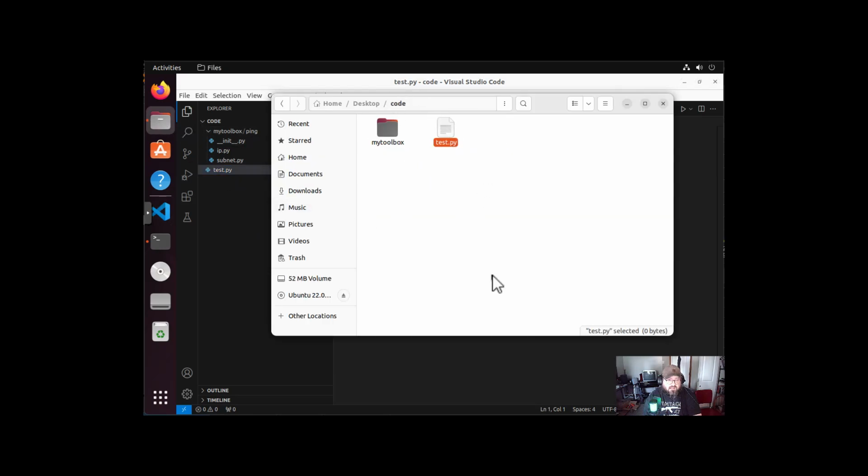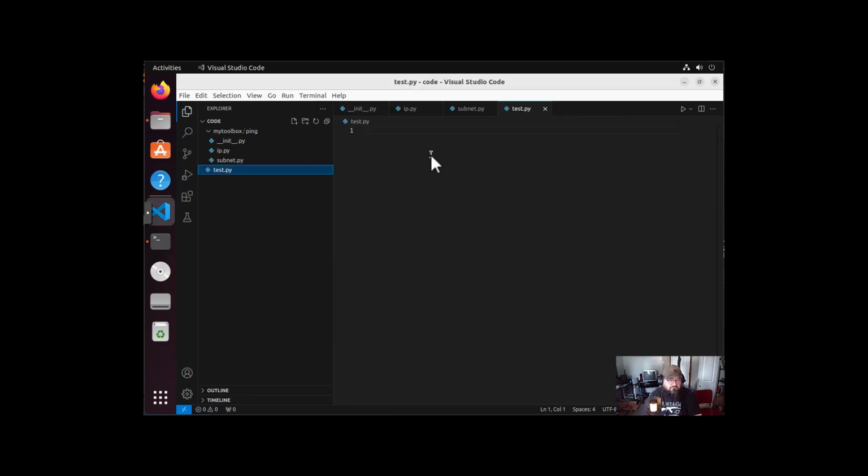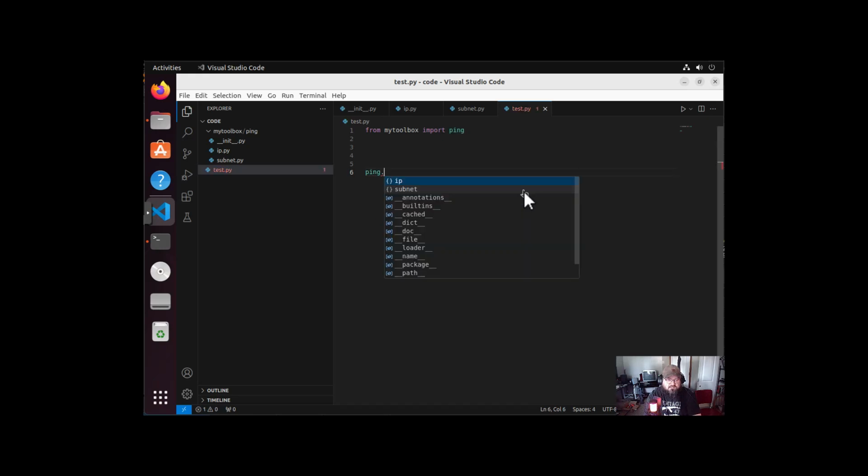It would be like that guy right there. And let's do an import. All right, let's do something like, I don't know, from my toolbox, import ping. All right, so now let's see if we can do something like this. Ping dot IP, and we want to JSON, right?